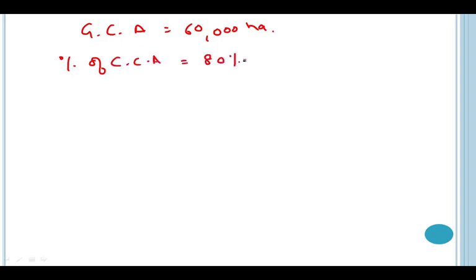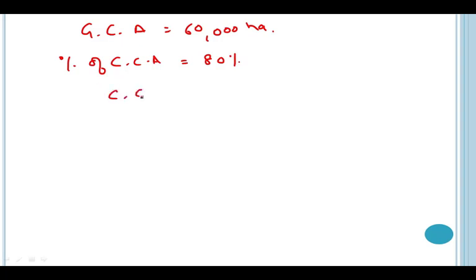First, let us calculate the total area of land which will be available for the irrigation purpose. Here we have GCA as 60,000 hectares and the percentage of cultivable commanded area is given as 80%, right? So now let us find what will be the total area which will be available for irrigation.